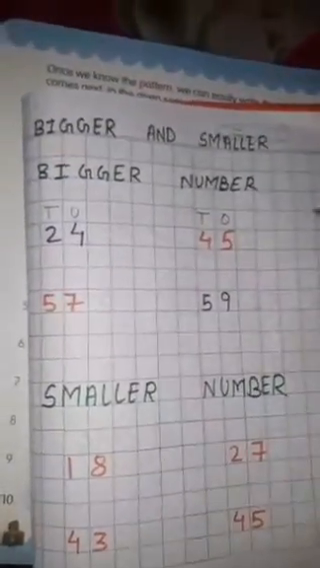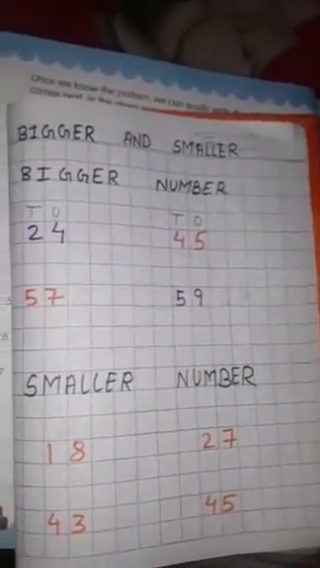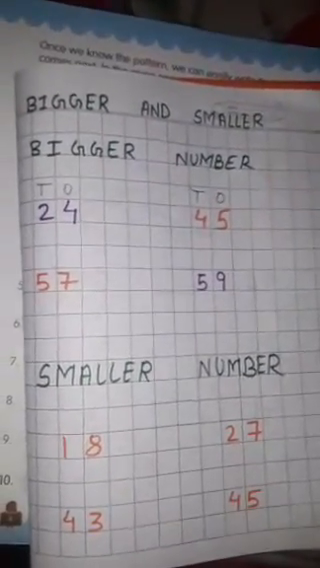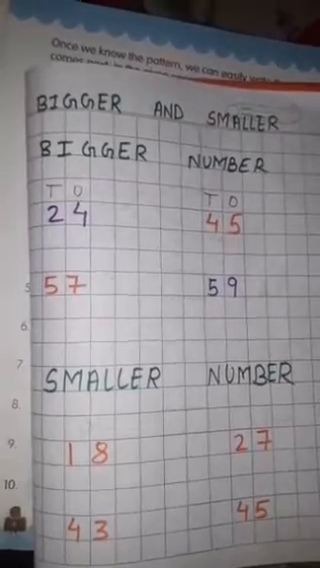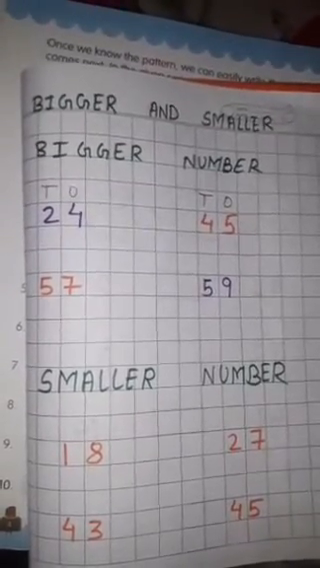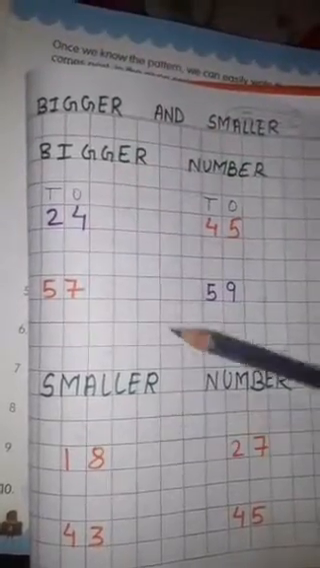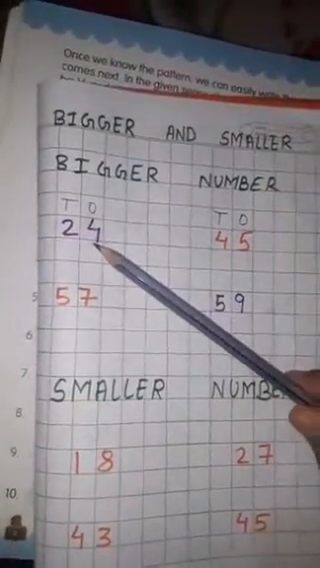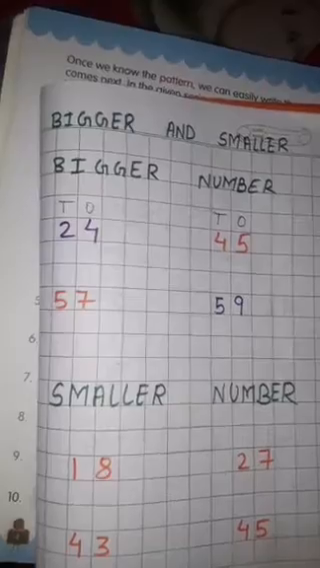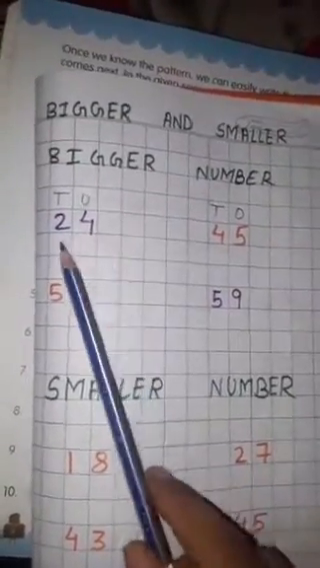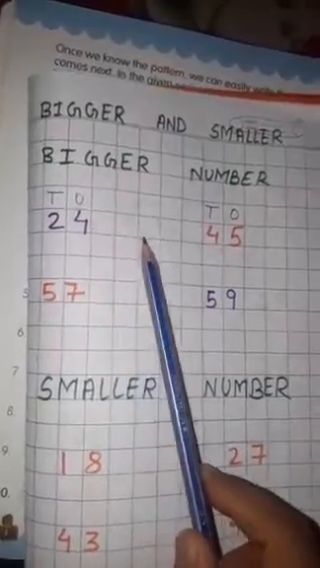Next topic is bigger and smaller number. Okay, we have to learn about bigger number and smaller number. In the previous class I hope you have learned. So we will learn bigger number or smaller number. How do we identify the bigger number and smaller number? We can identify from tens or ones. Okay,